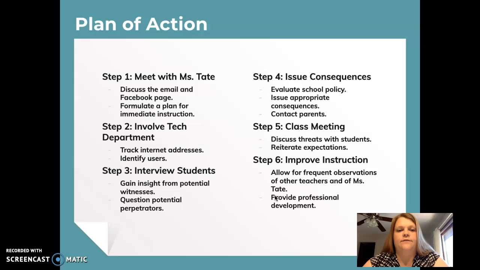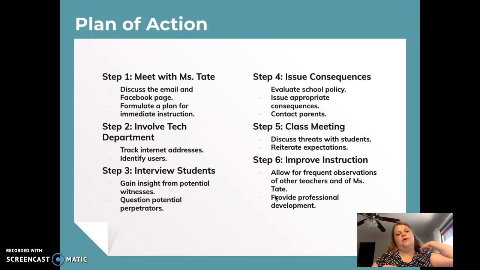Step 1 is to have a conference with Miss Tate. In the morning, we'll meet and discuss the email and the Facebook page. I don't believe that Miss Tate will feel comfortable teaching in her classroom that day, or maybe even that whole week, so we need to come up with an instructional plan. We'll find a substitute and make plans so that she can go home, gain her composure, and feel safe while I deal with this issue.